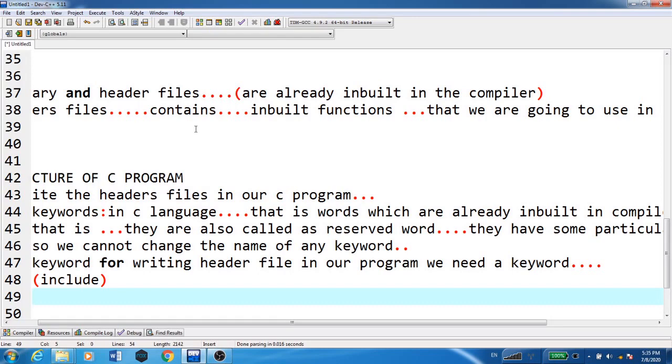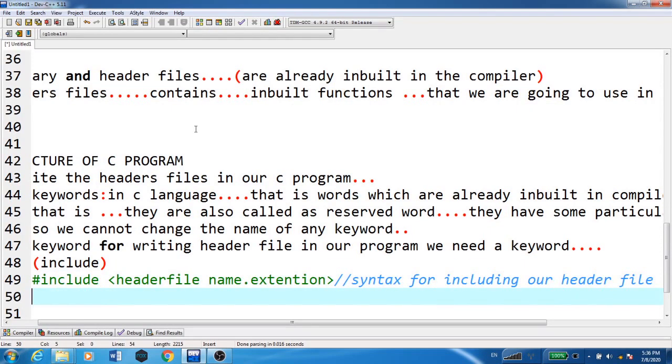So here I have to use include, some header file name, with the extension dot h. This is nothing but the syntax for including our header. Now, what is this which is coming in blue color with the two backslashes? It is called a comment, which we can write in any programming language, whether it is C, C++, Java.